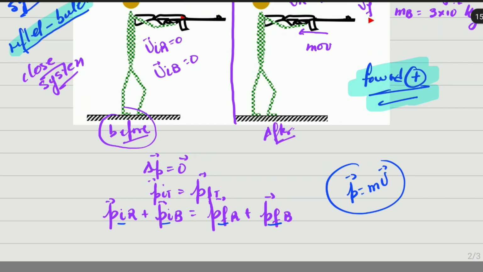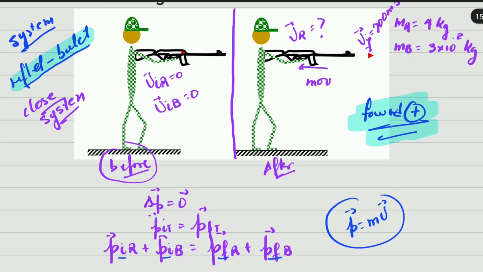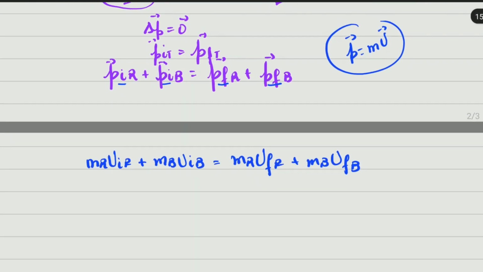Now, if you go here, you can see that at the beginning, the objects are together, the rifle and the bullet are together as a unit. So if you want, you can use a common factor, which is the initial velocity of both of them, and multiply by the mass of the rifle plus the mass of the bullet. But that is up to you. If you don't want to do it, don't do it. You can substitute straight there, and maybe even better, to not get penalized.